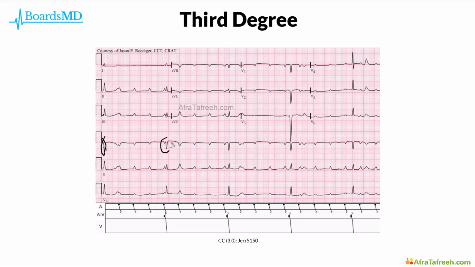This is once again going to be appreciated in our EKG, where we can see that these R waves are occurring at regular intervals compared to one another. However, if we then take a look for our P waves, we can see that these P waves are also occurring at regular intervals. However, they are occurring independently from the R waves. And yes, this is highly characteristic once again of third degree heart block, as there is a complete dissociation between conduction through the atria and the ventricles.